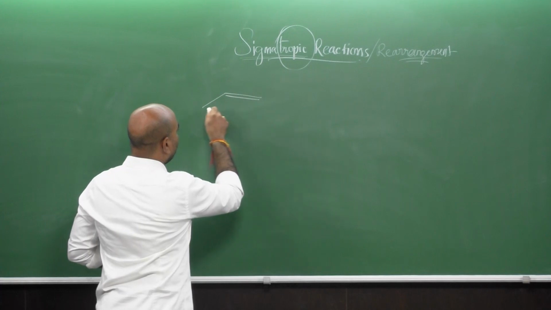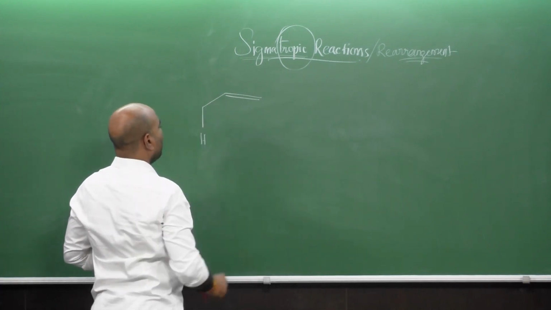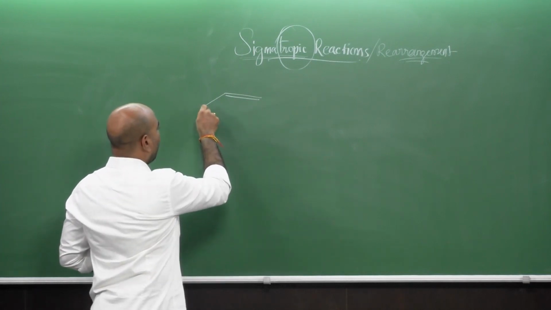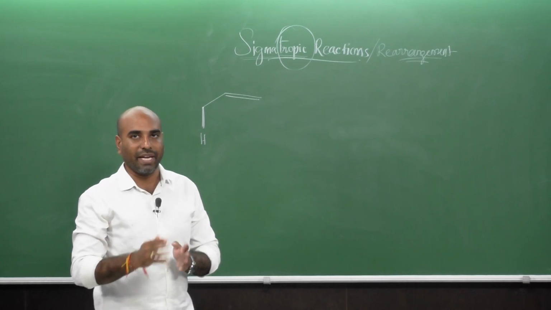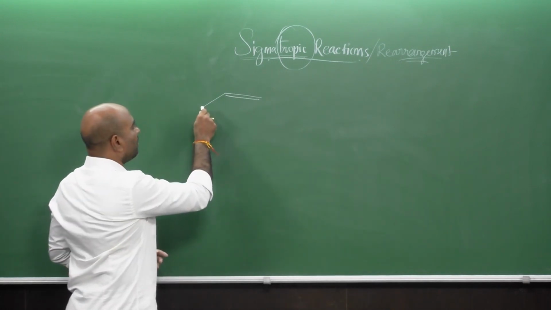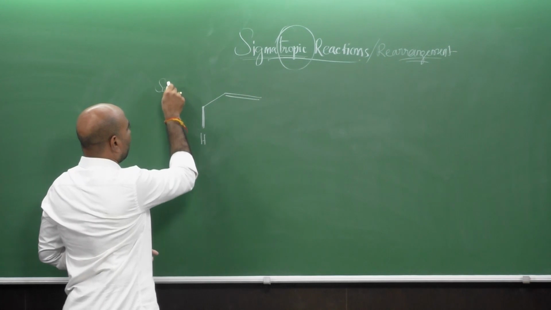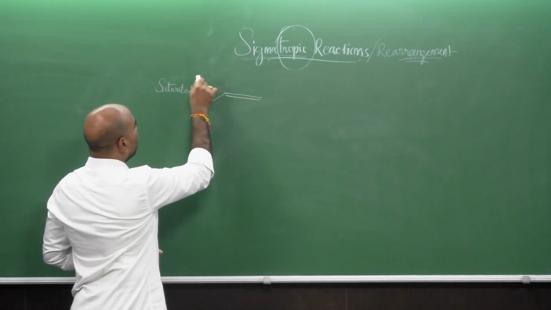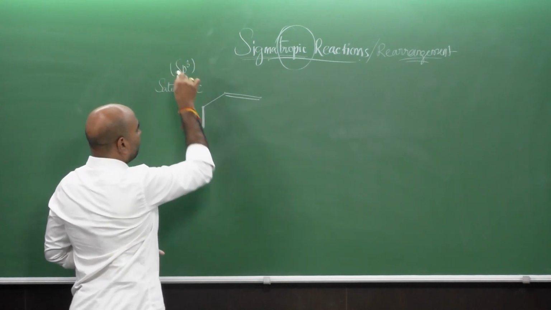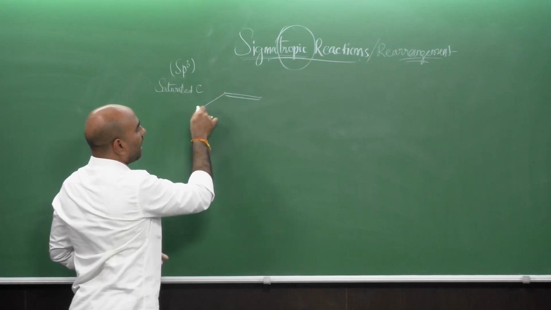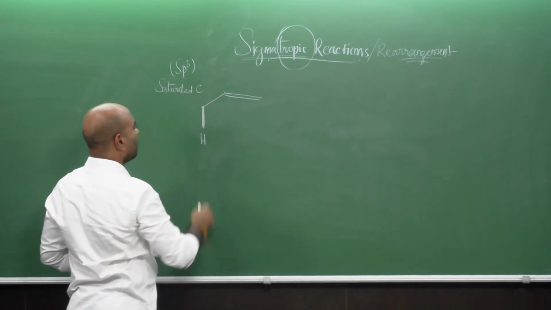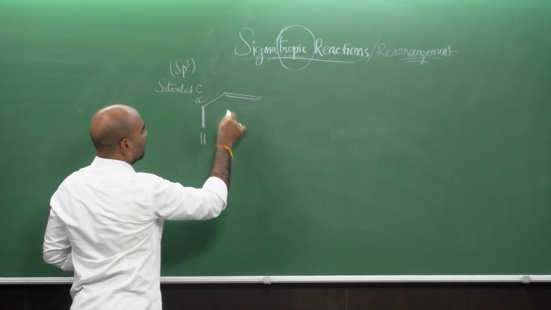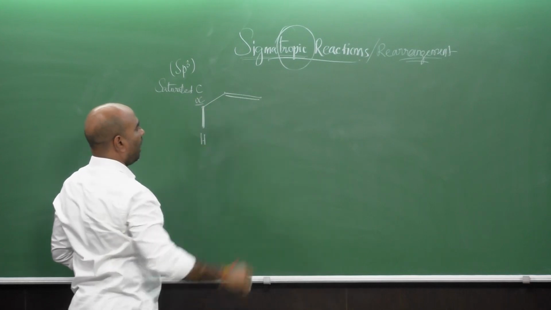Coming to the example which we have discussed earlier. If this is the sigma bond, you have to select the sigma bond which is migrating, right. The sigma bond which starts at the saturated carbon atom. These two are the unsaturated carbon atoms, this is the saturated carbon atom, that means an sp3 carbon atom, or this can be an allylic carbon atom also, okay. Or you can also say this is the alpha carbon atom to the unsaturation.